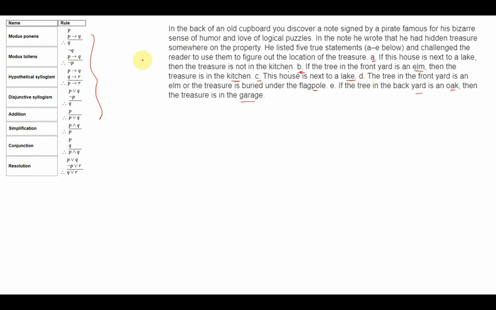Now, before I actually start solving the question, these are the 5 premises. And if I talk about the conclusion, what can be the conclusion? The conclusion can be the treasure is in the garage. This can be one of the conclusions. The treasure is buried under the flagpole. This can be one of the conclusions. And the treasure is in the kitchen. This can be one of the conclusions. So it is a good idea to first have a first-hand idea of what the various possibilities for the conclusion are.